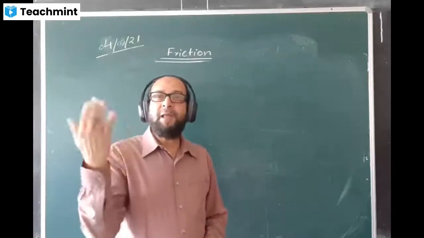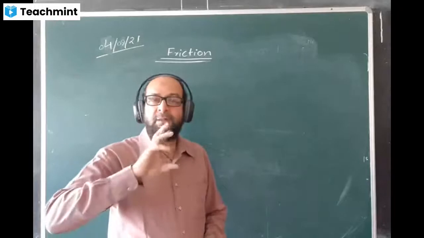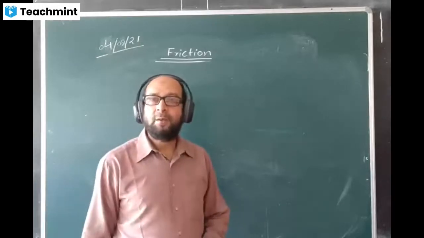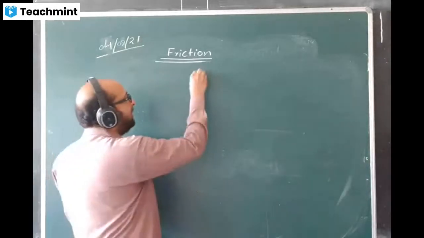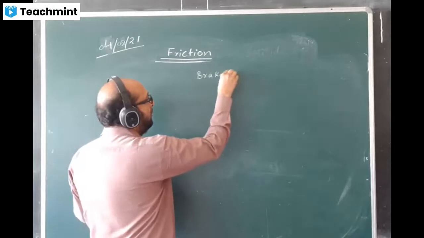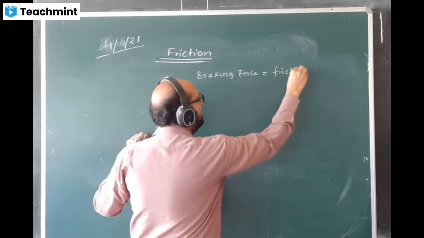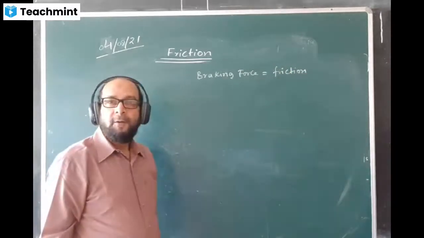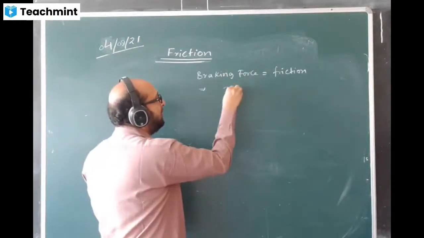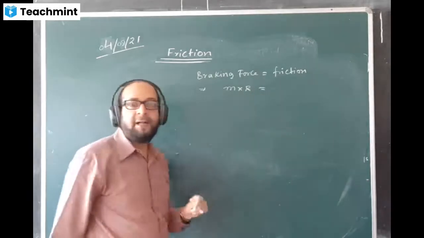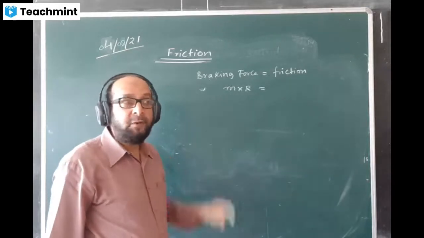brake is an example of braking force with a friction force. Brake causes the body to retard, I mean to slow down its speed, and ultimately it stops. So at braking time, we can use braking force. Braking force is equal to friction. Braking force is nothing but a friction force, just like friction is frictional force. And we know the braking force formula, we can write mass into retardation, M into R. Instead of writing M into A, mass into acceleration, we write mass into retardation,